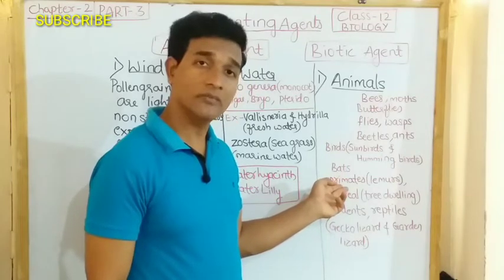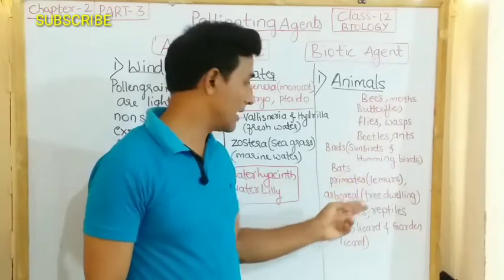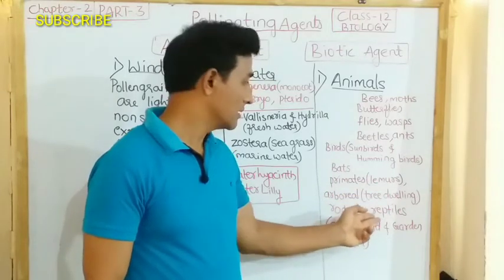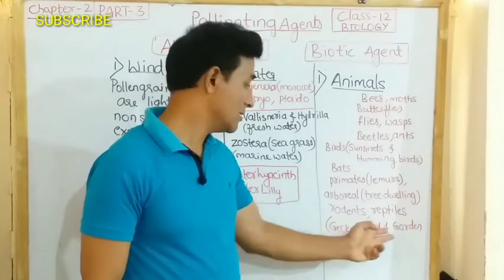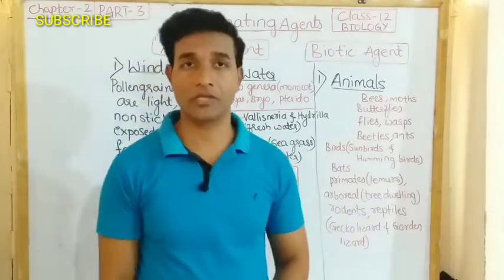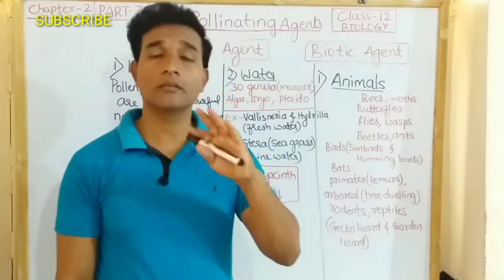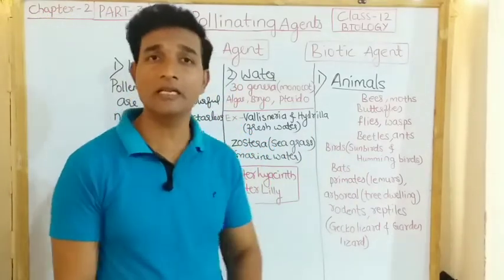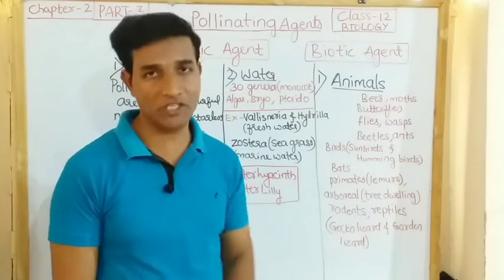Even large animals like primates, lemurs, arboreals which are tree dwelling, rodents, and reptiles like gecko lizard and garden lizard help with pollination. Often the flowers of animal pollinated plants are specifically adapted for a particular species of animal.